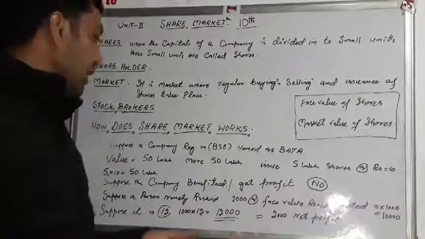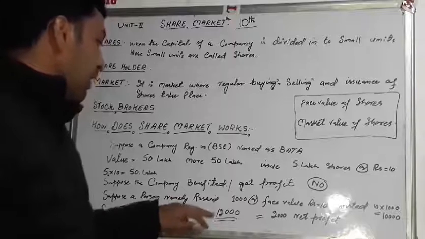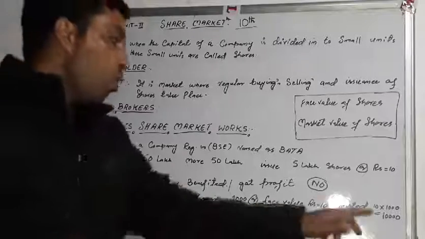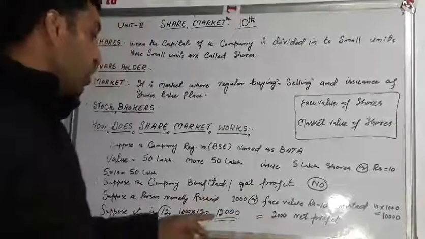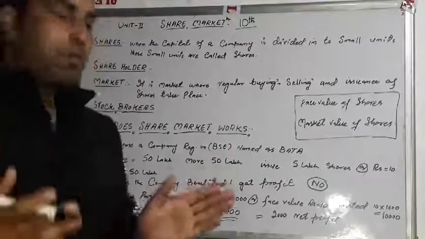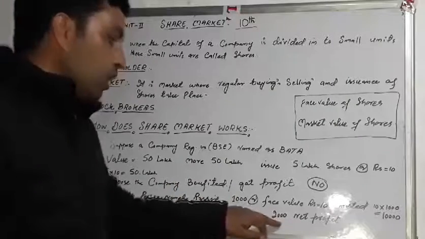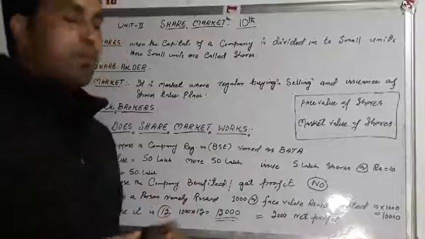He can sell these shares at the rate of rupees 12. That is, 1000 into 12 is equal to 12,000 rupees. Earlier, he invested 10,000 rupees into the company, and now he got 12,000 from the company, and in this way he got 2,000 rupees net profit by investing into the share market.